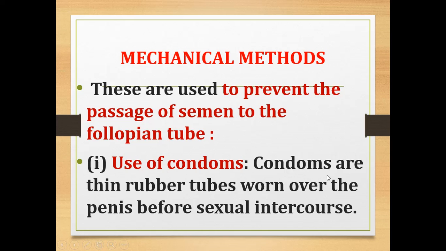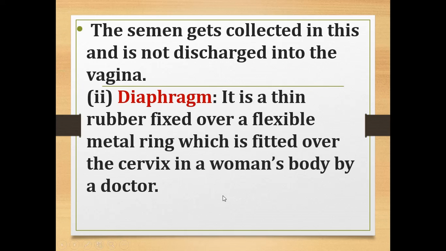Condoms are thin rubber tubes which are worn over the penis before sexual intercourse. So before sexual intercourse, they will wear a condom, which is a thin rubber tube. So the semen gets collected in this condom and it is not discharged into the vagina of the female.